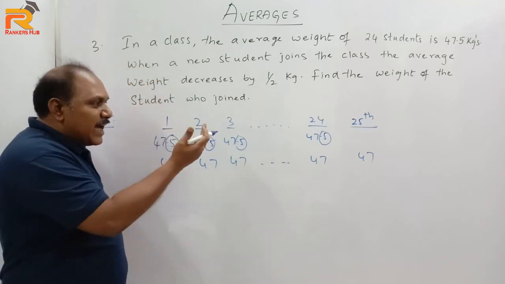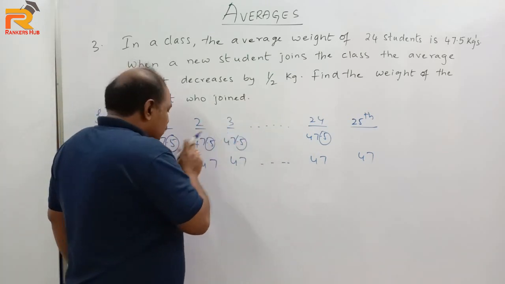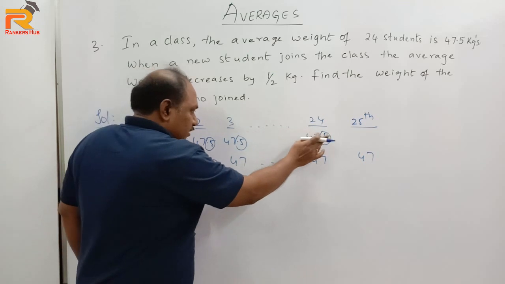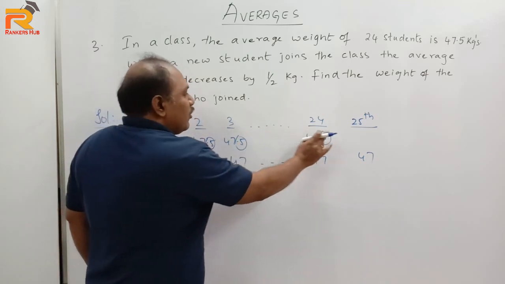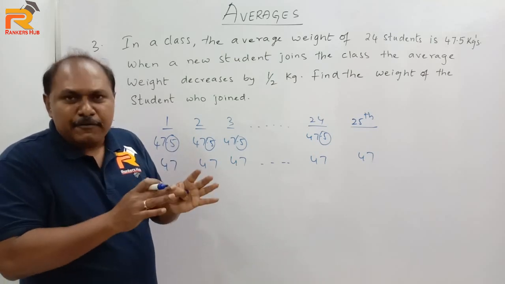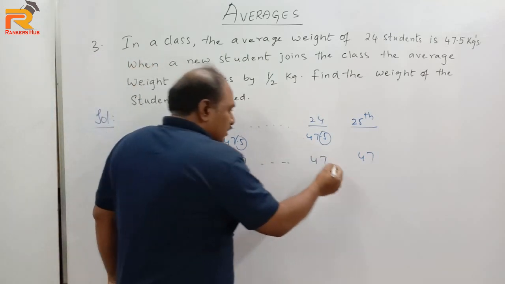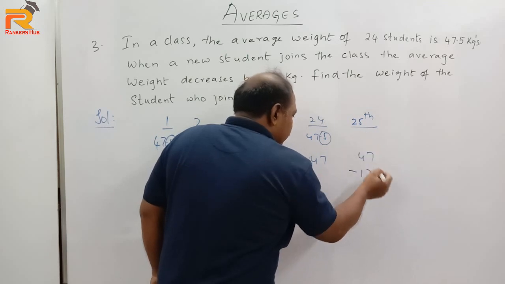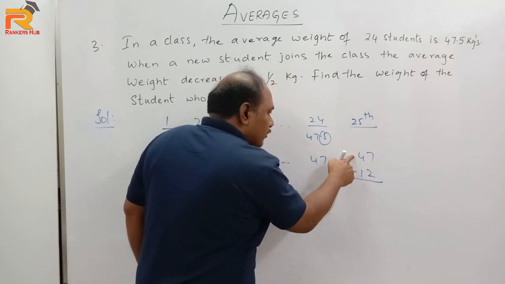So what is the actual weight of this 24th student? So this half kg, this half kg which is taken from all 24 students, when I add it becomes 12 kgs. Half of 24, which is 12. So this 12 kgs is given to this 25th student so that he will also come to 47.